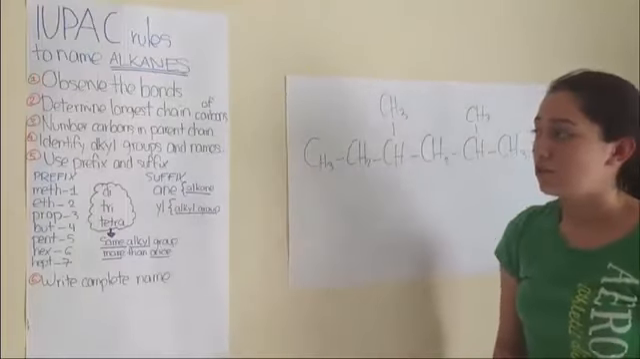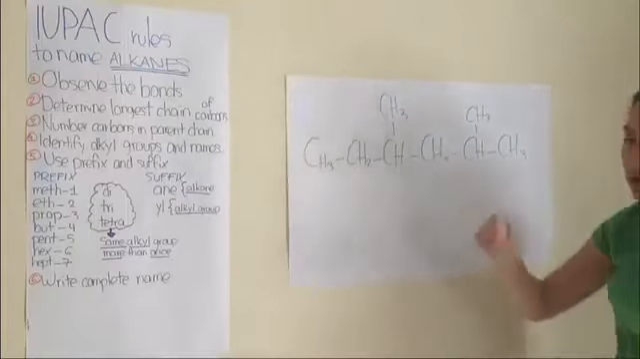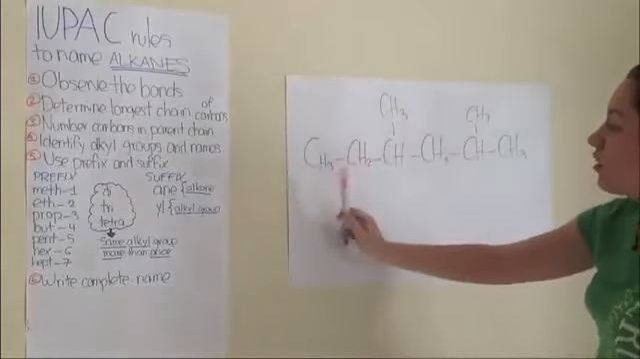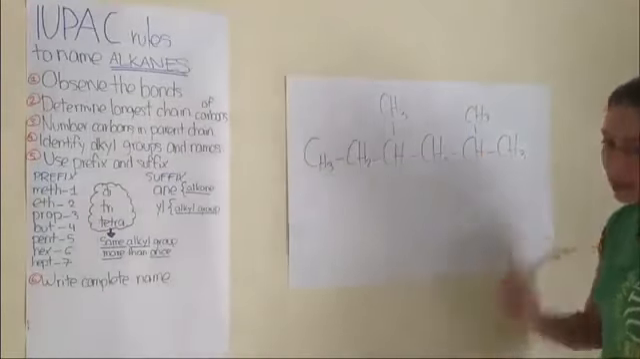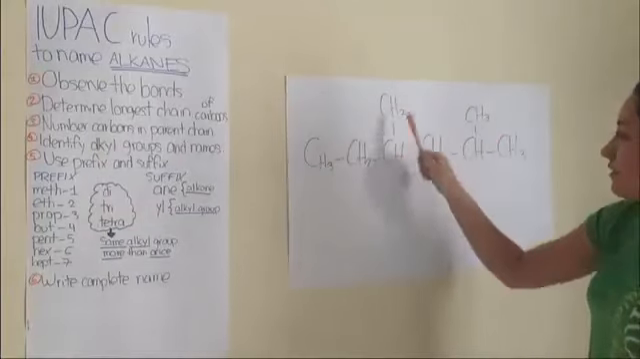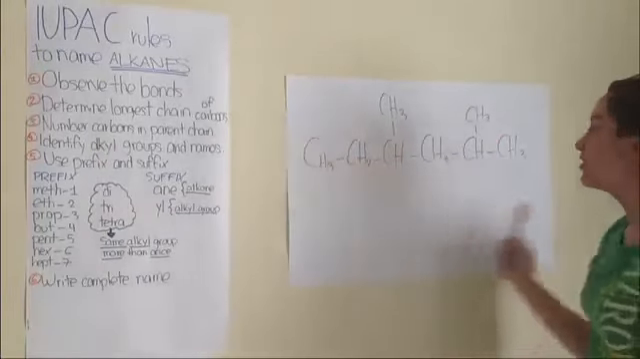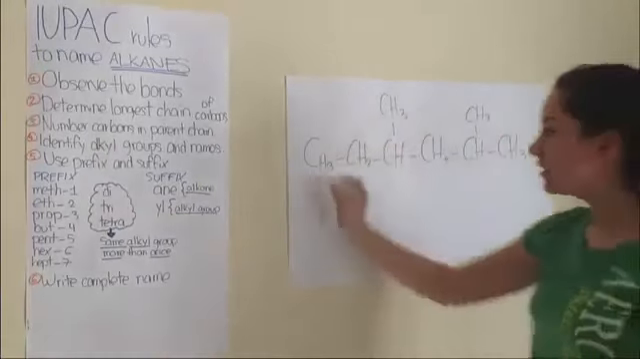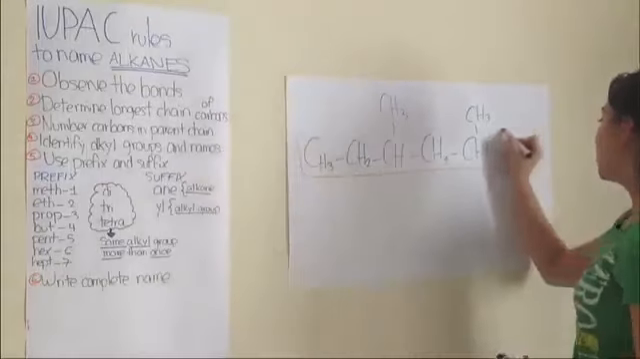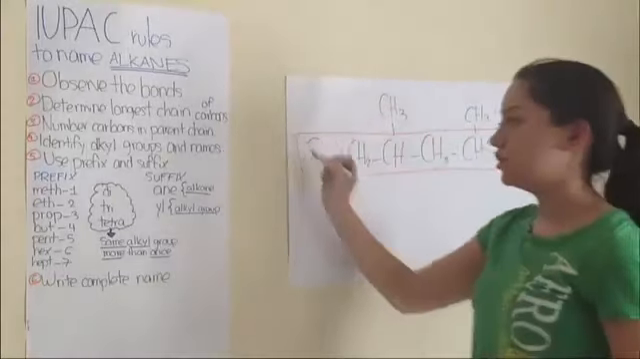Step number 2 is determining the longest chain of carbons. Now let's start counting. We can go 1, 2, 3, 4, 5, 6. Or 1, 2, 3, 4, 5. We can see that the longest chain is the one that is horizontal. So we are going to circle the parent chain.